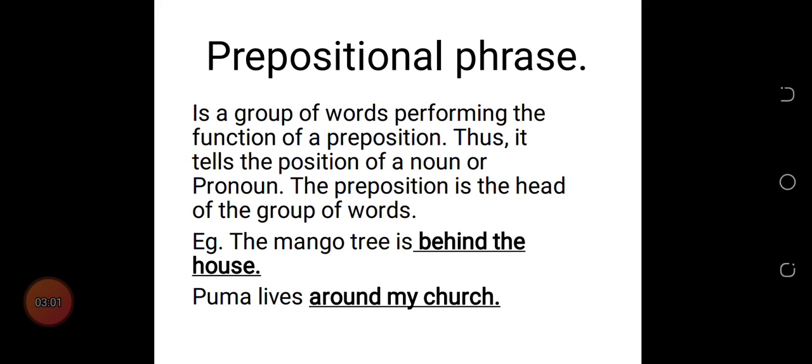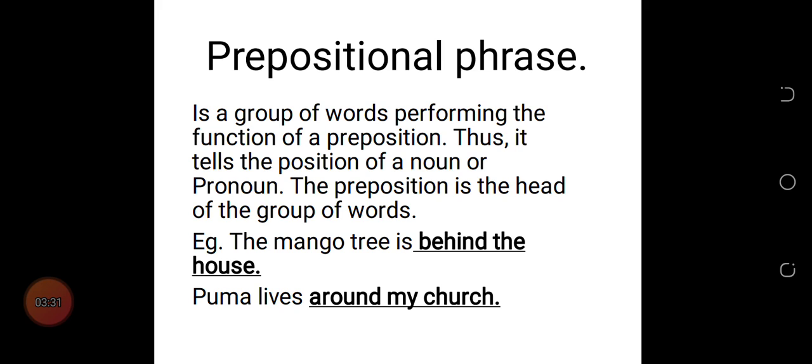So what then is a prepositional phrase? We define a prepositional phrase to be a group of words performing the function of a preposition. That is to say that it tells the position of a noun or pronoun. The preposition is the head of the group of words when we consider a prepositional phrase.